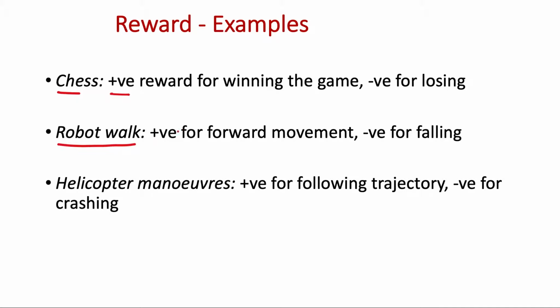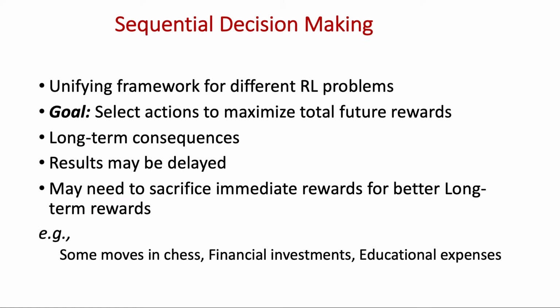A second example could be making a robot learn to walk, where we will give positive reward for forward movement and negative reward for falling. And in case of helicopter maneuvers, we can give positive reward for following the trajectory. If the helicopter follows the desired trajectory, it will receive positive reward, whereas negative reward for crashing the helicopter.